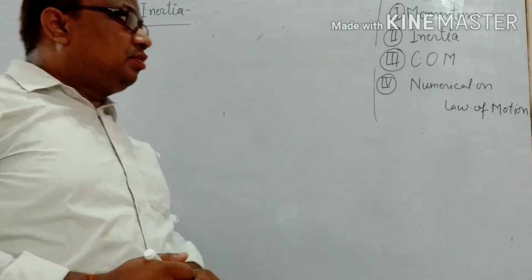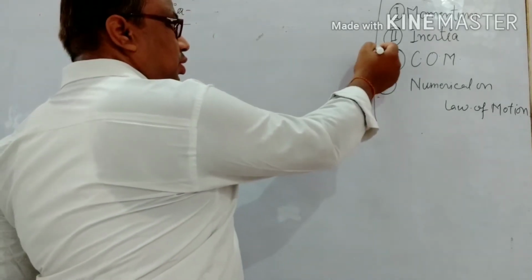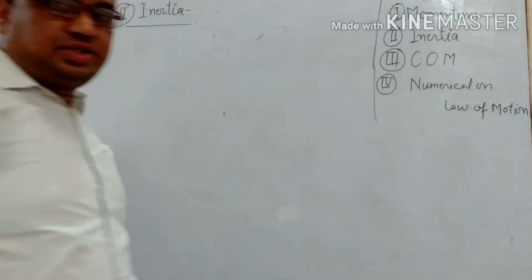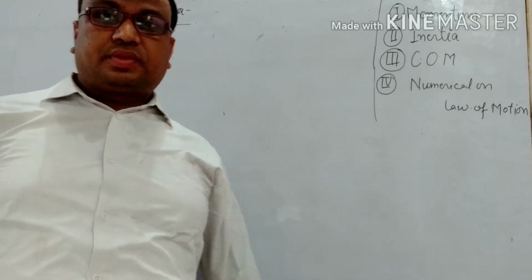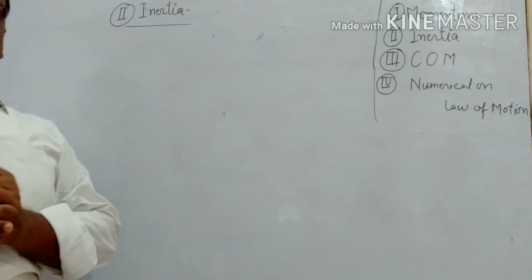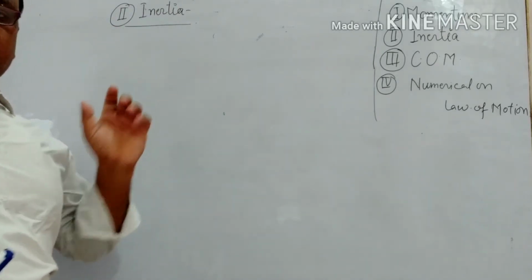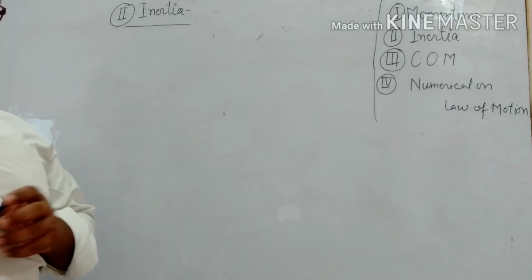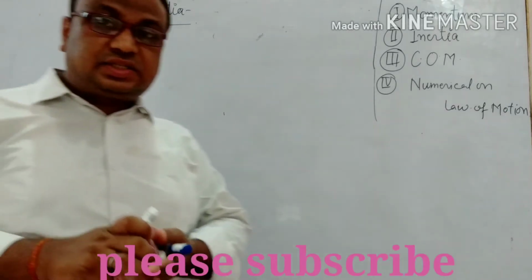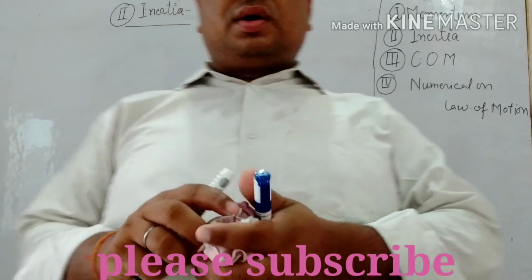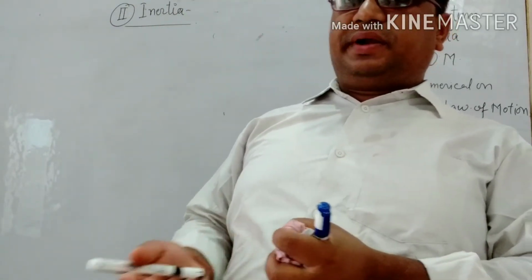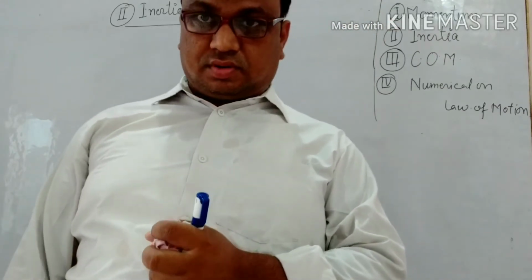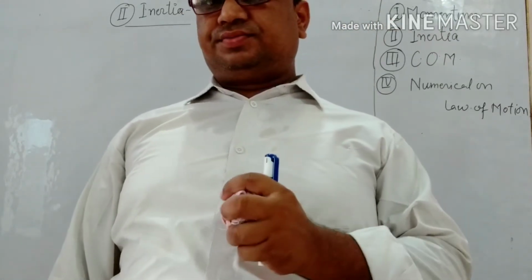So we all know from the earlier lecture on Newton's laws of motion that it is basically Newton's first law also. So inertia is a resistance of every body to being affected by another object by any means.